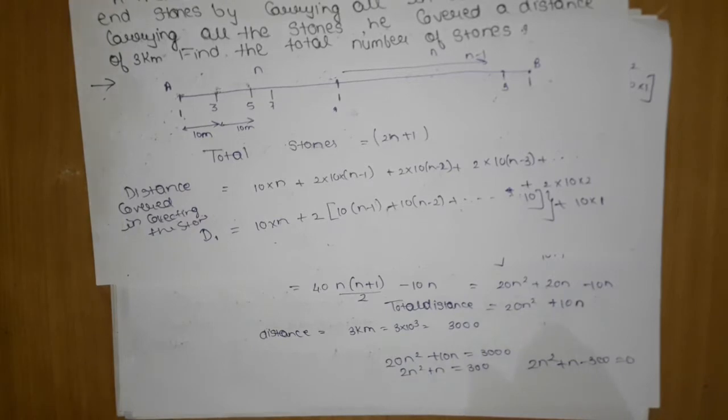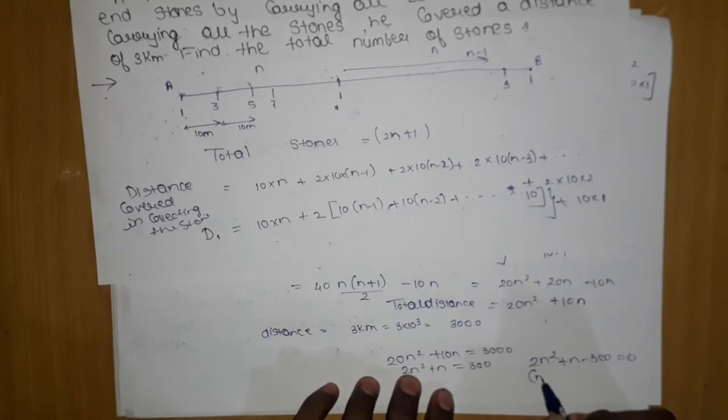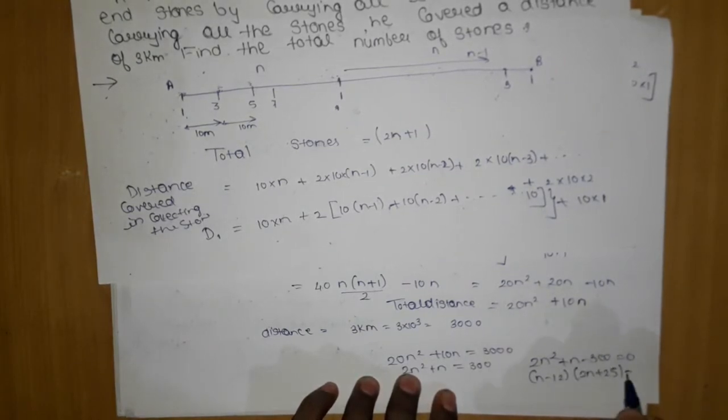How can we break 300? 3 into this should be 600. We can break it like this: n minus 12 and 2n plus 25, equal to 0.